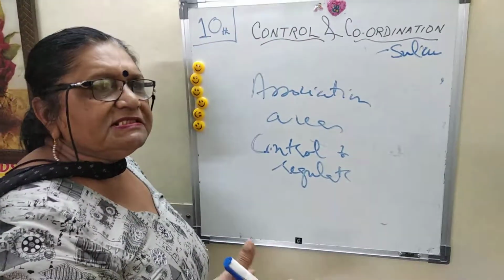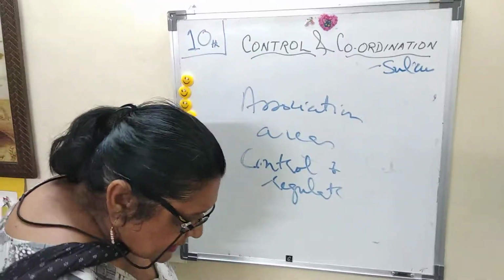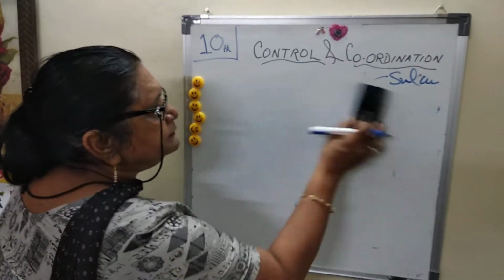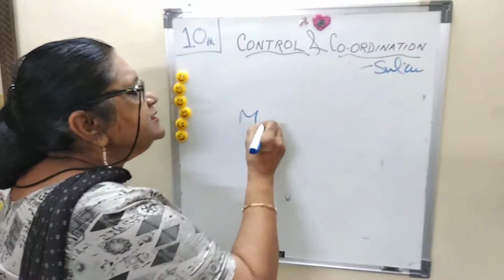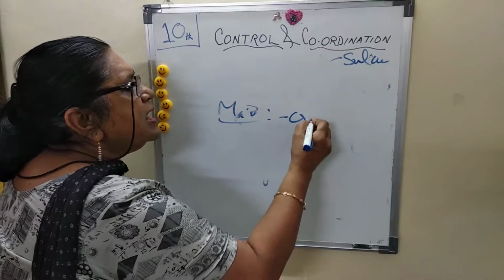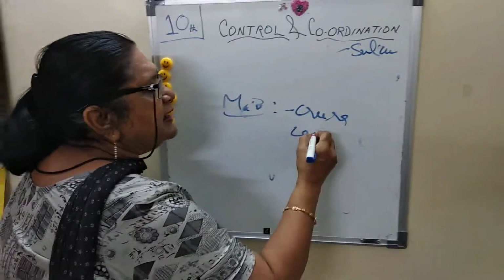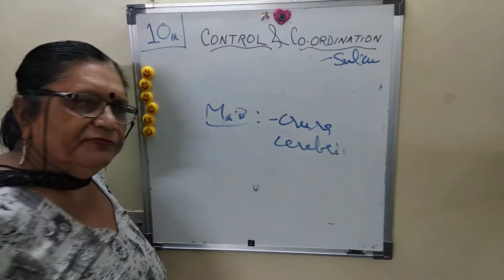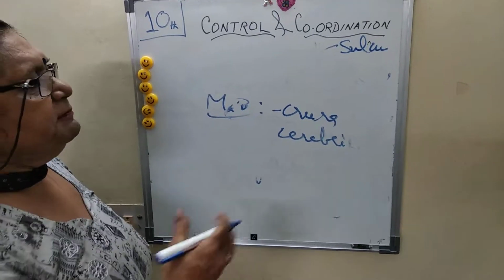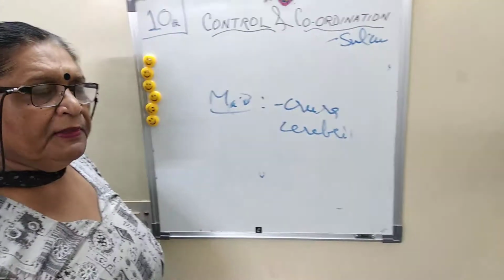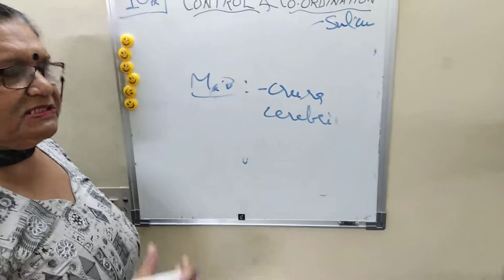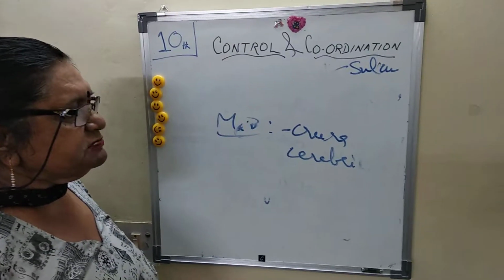The midbrain is the center part, and the midbrain consists of the various crura cerebri, mainly for relaying messages.